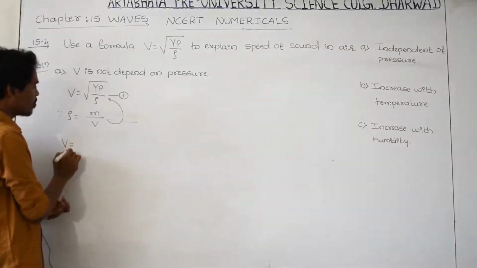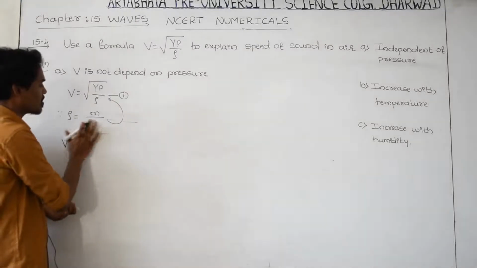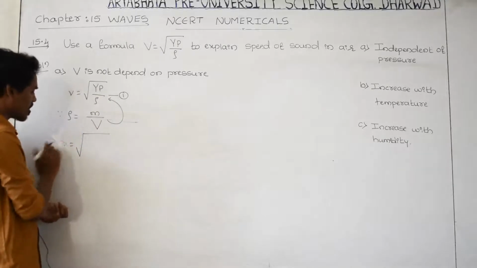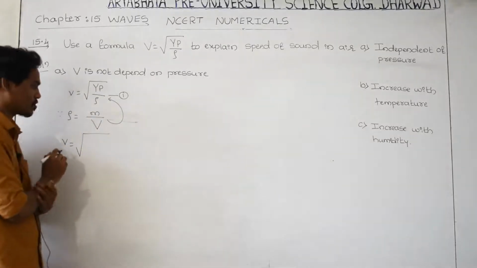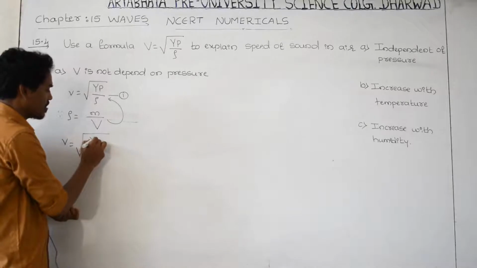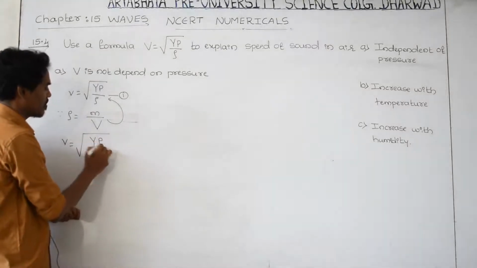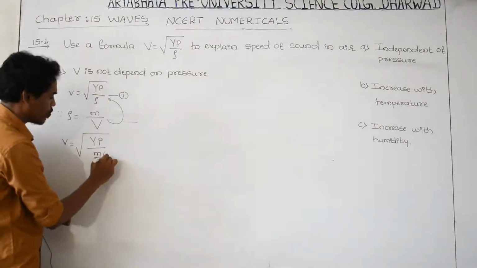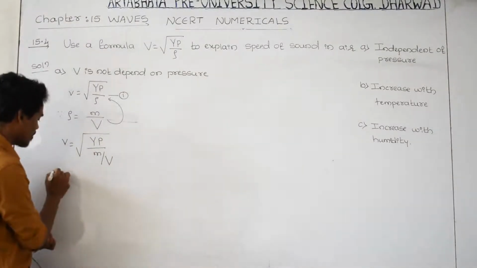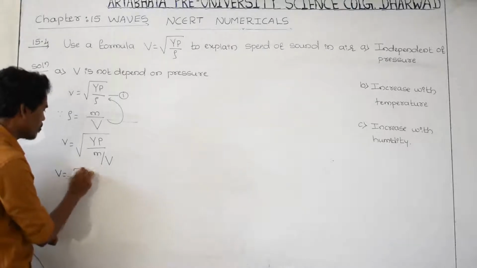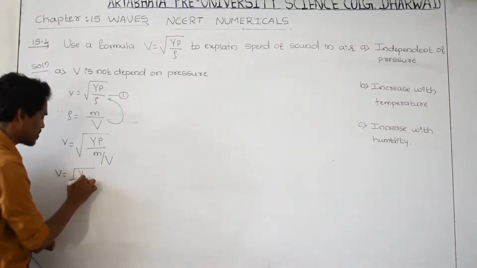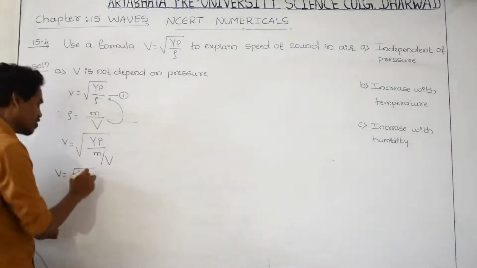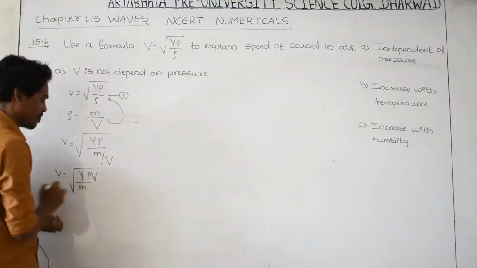V is equal to root of, let us take it is volume, this is velocity, small v you take, or else you are getting confusion with volume and velocity. Gamma as it is, p as it is, and rho can be written as m divided by v, and v is equal to root of gamma as it is divided by m as it is, and take v volume on the numerator, it becomes pv.